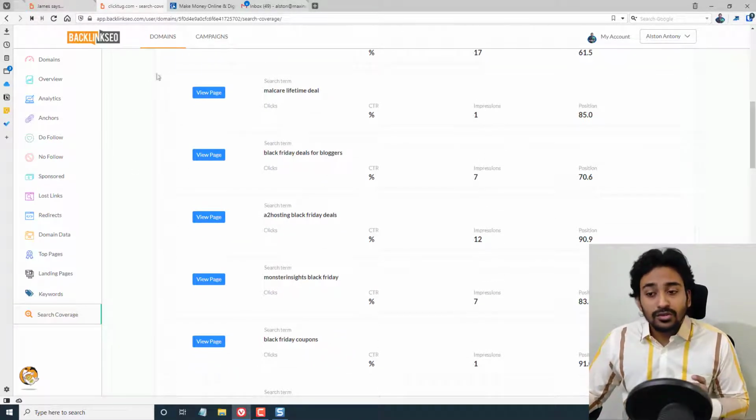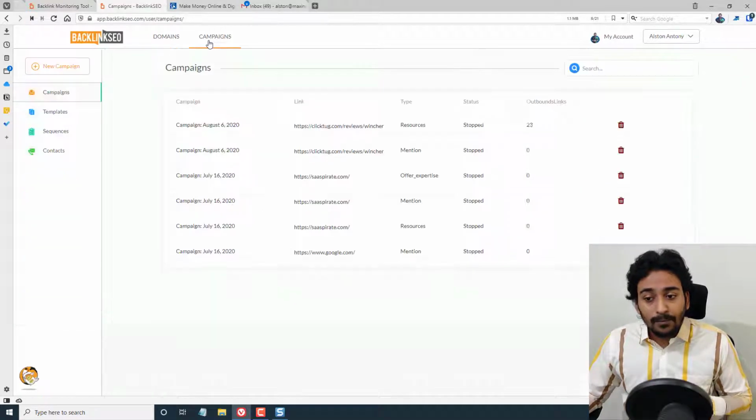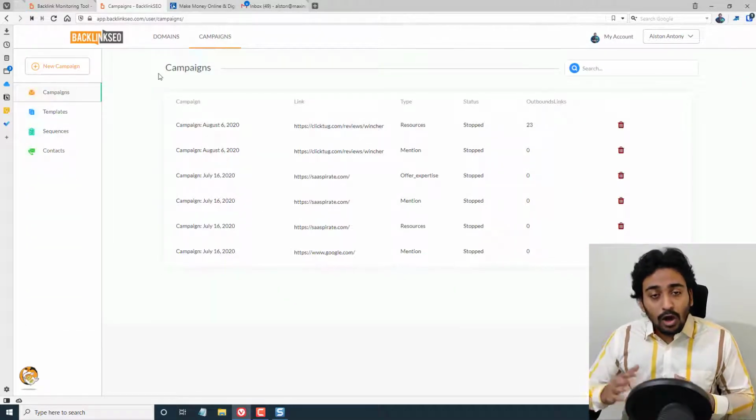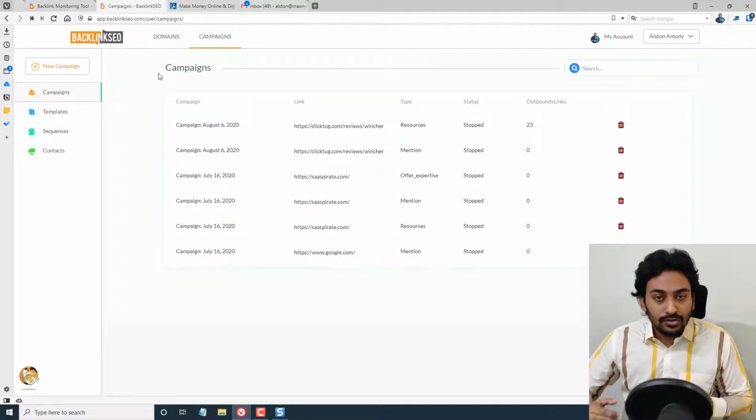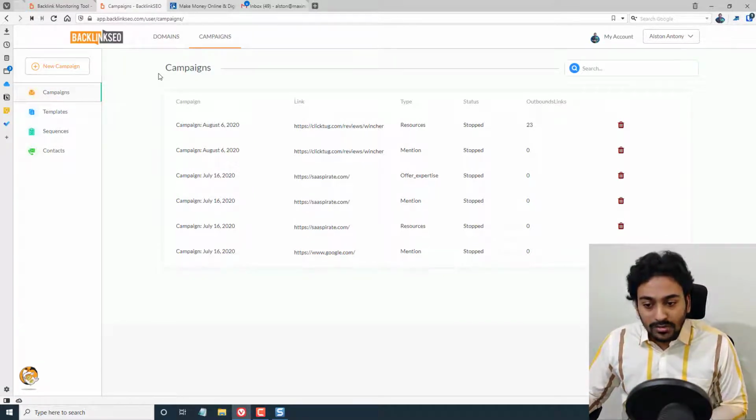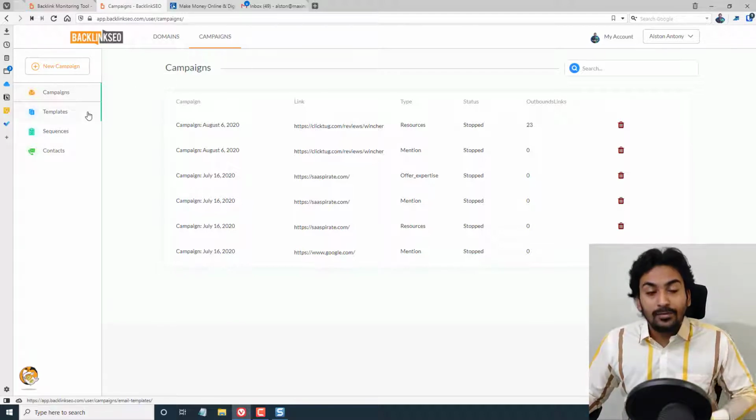Now let me show you quickly the important campaign feature, where you have the ability to automatically outreach to backlinks in order to receive more backlinks. You can see the competition data is here. You can send cold emails from here.